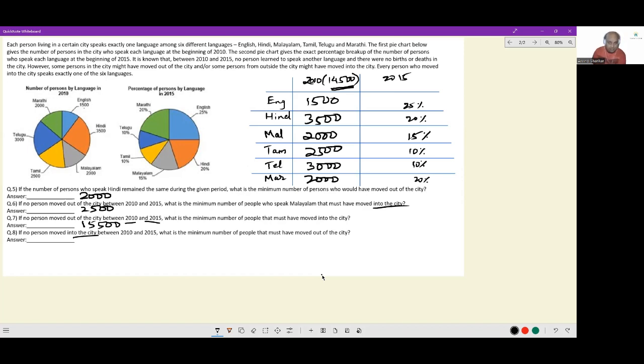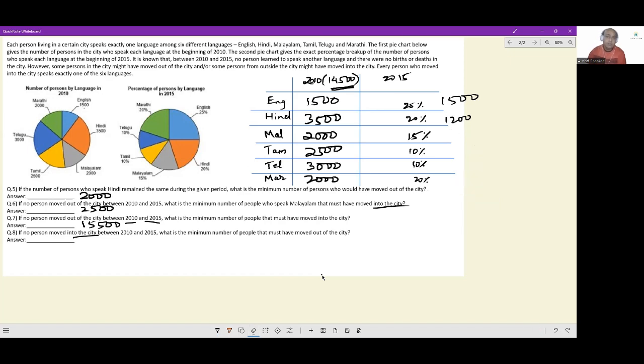at 1,500, in 2015 the total population will reduce to 6,000. And now the English speaking population here will remain at 1,500. This will turn to 1200. This will turn to 900. This will turn to 600, 600, and 1200. Can you see? There is nobody moving into the city if I keep the population of English firm at 1500.